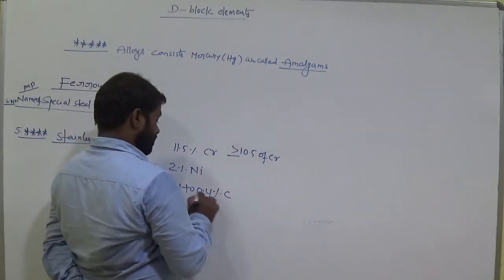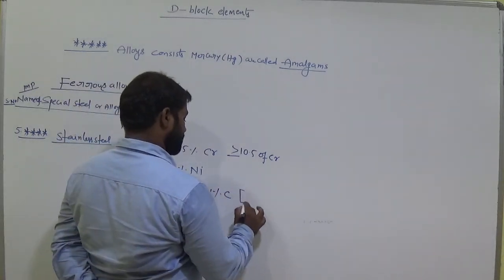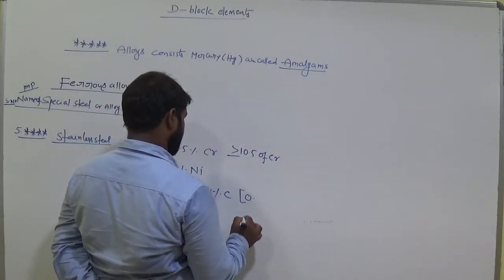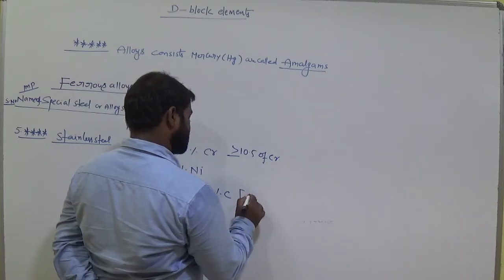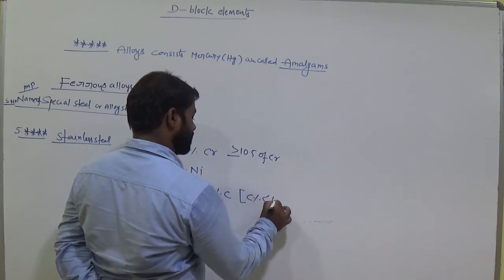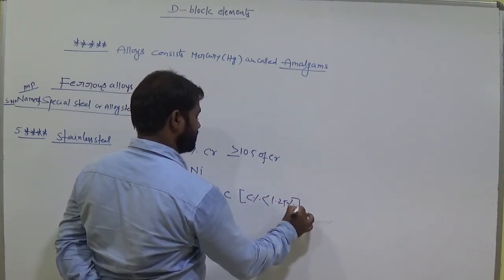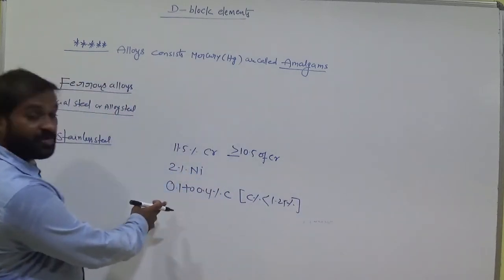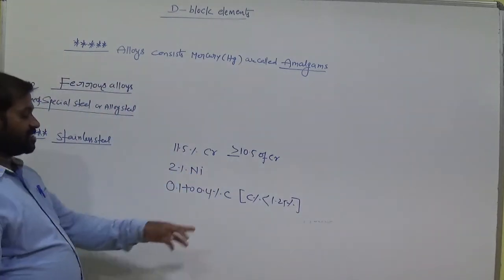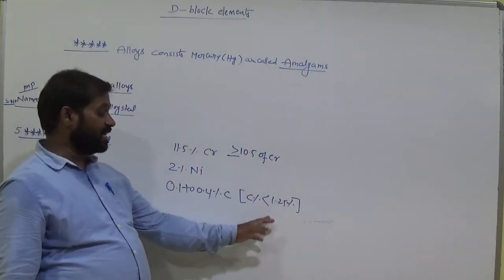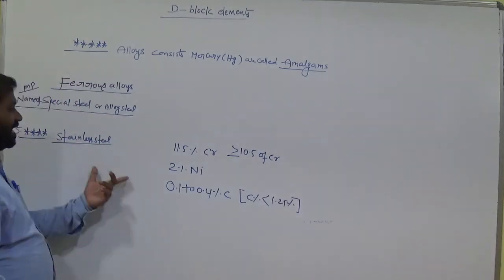And what about carbon here? The percentage of carbon is less than 1.25%. Remember this, important. So it is 0.1 to 0.4% of carbon, which is less than 1.25%. Okay, stainless steel.